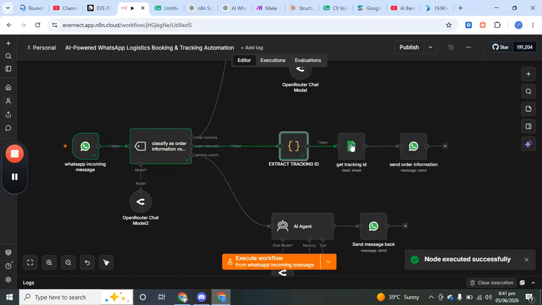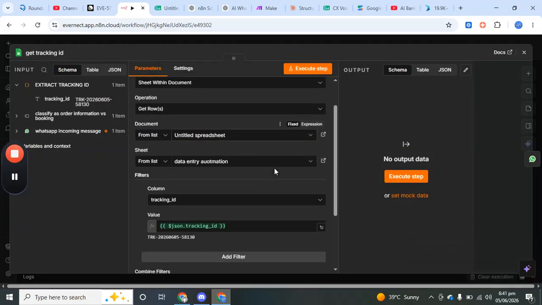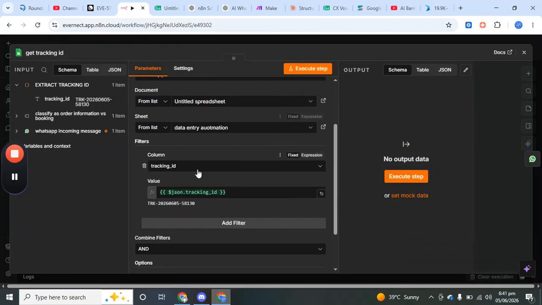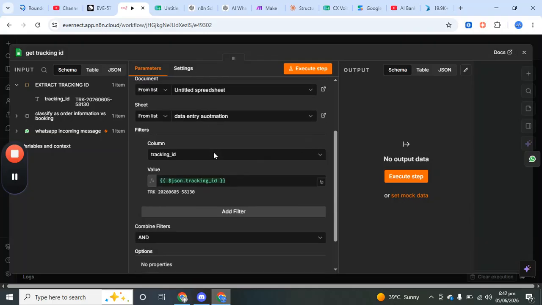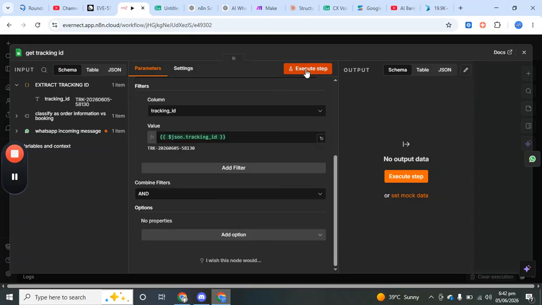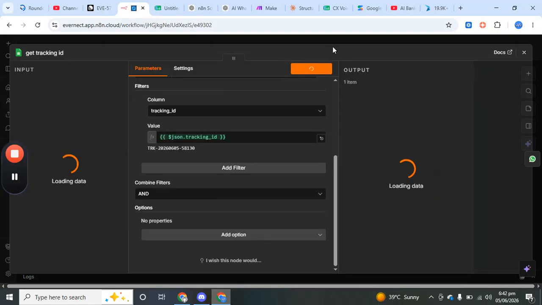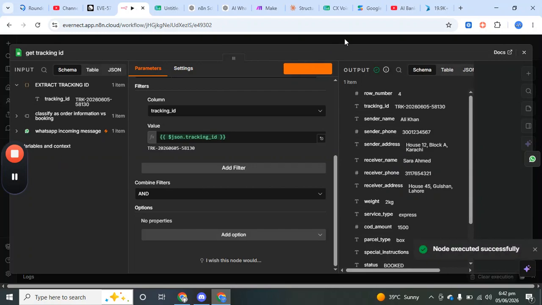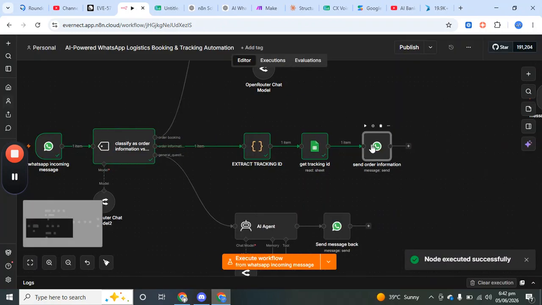Now we are using the Google Sheet node to get the order status of their order. For this, we are using a get row, and in the get row, you need to apply a filter on tracking ID and just paste the tracking ID here. Now, once you execute, you have the full information of their order. So the next step is to send back the status.